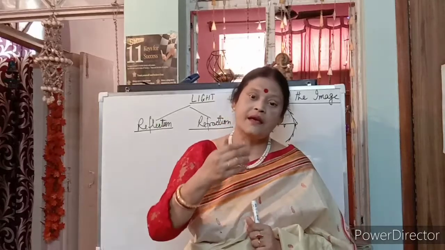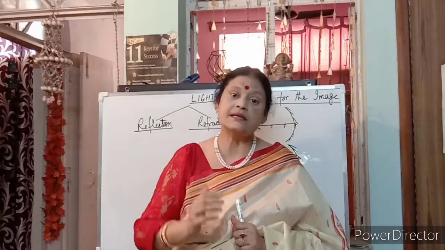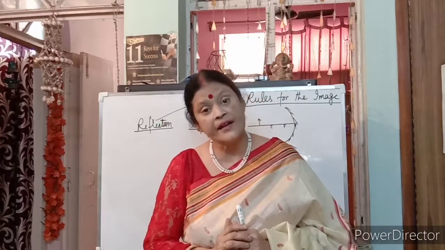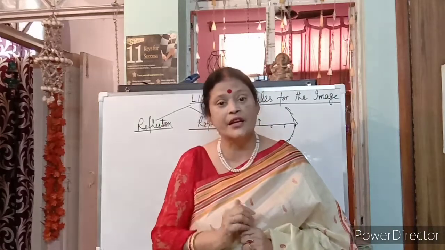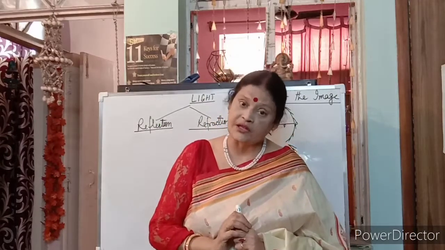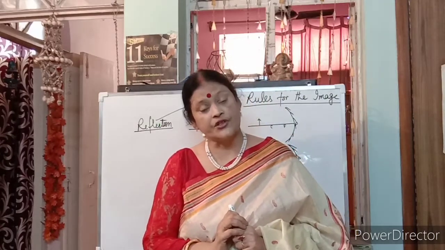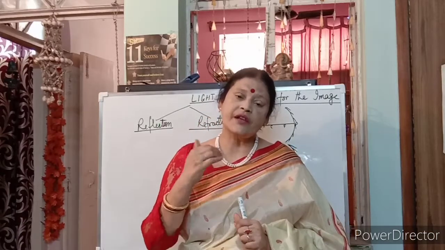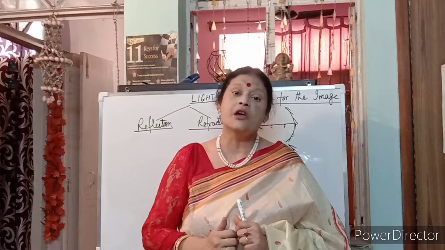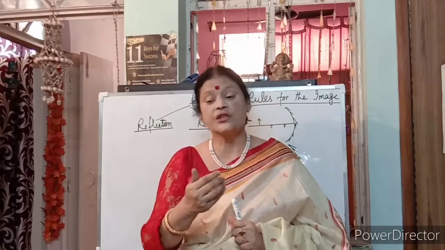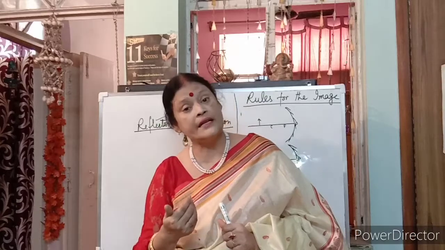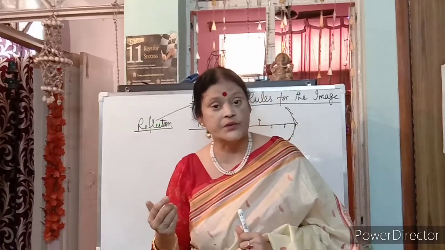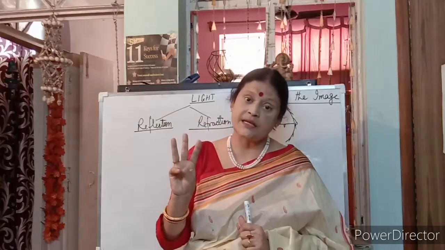These two phenomena, reflection and refraction, are in your syllabus, and in higher classes you will go through all the phenomena. First, I'll go with reflection and then refraction. Before I start, when talking about all these phenomena, we have to know which objects light passes through and which it does not pass through. Now, opaque, transparent and translucent, three types of objects are there.